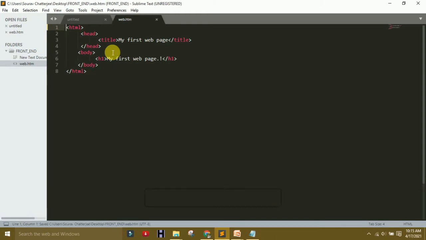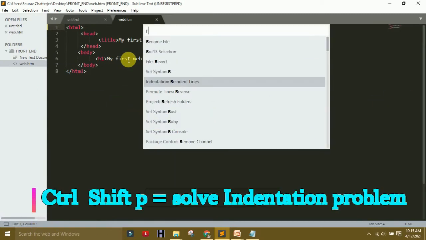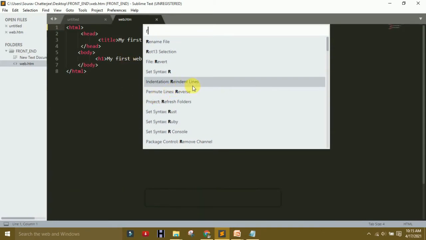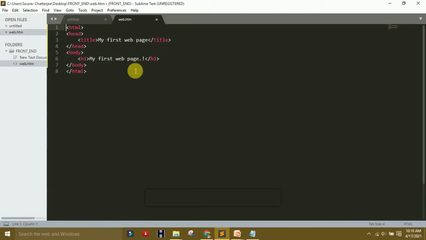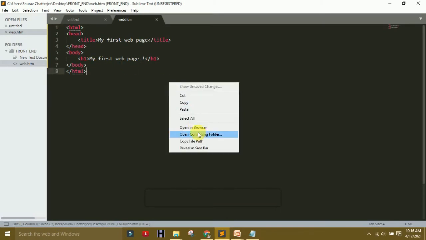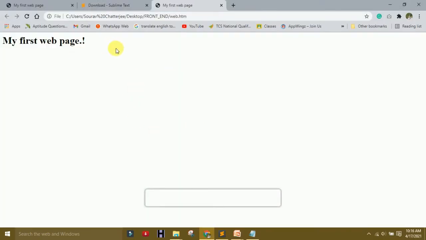Now you see, if you want to change the indentation on the website, then press Control Shift and P and use R only, and this is indentation, re-indent lines only, enter, then show all the changes. Okay, save it, and here also right click, open in browser. My first fast web page is coming. So now we change my first web page, very small, right? So now I will change.